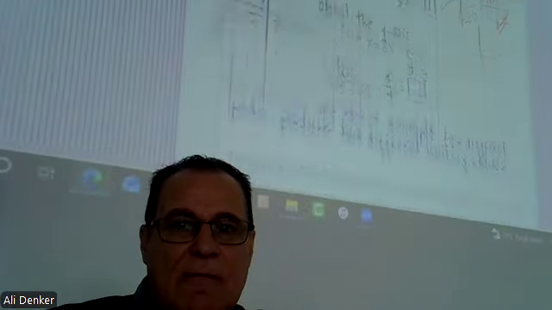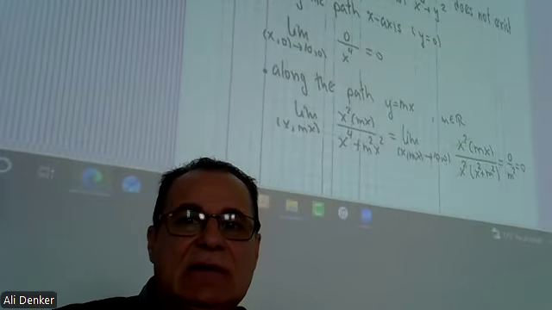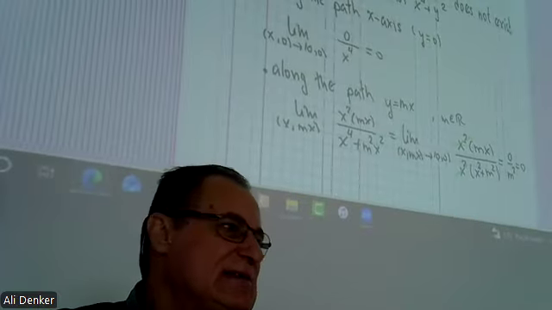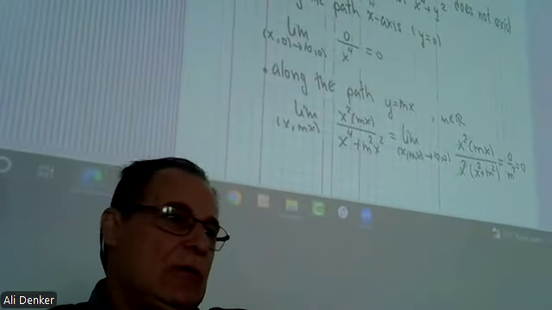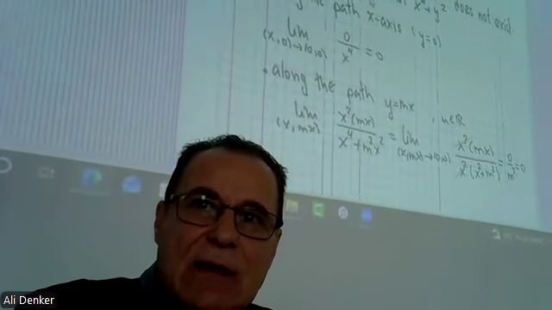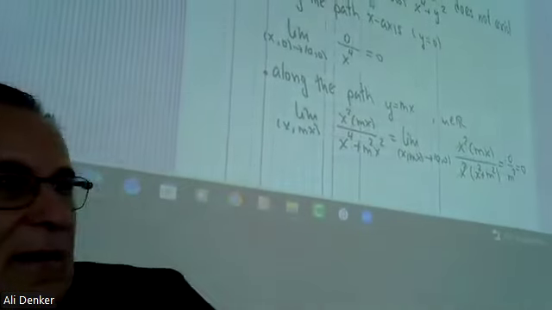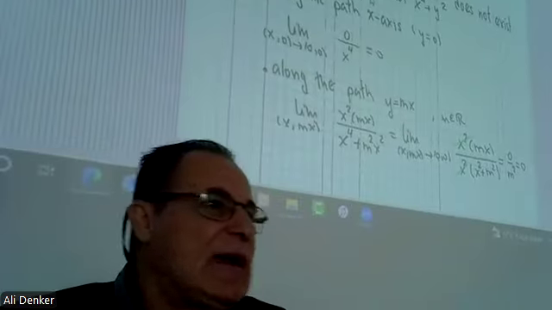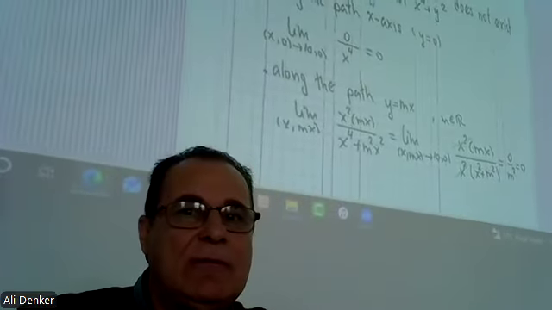Look at another example now. Here again, x squared, y squared, and so on. Now show that this limit does not exist. Okay, in this example again, (x, y) goes to (0, 0). But it doesn't mean that x and y always go to (0, 0). Sometimes x goes to 1, and y goes to some other value. Just by chance, in these two examples, x and y approach the same value, the origin. This is just chance. Don't think that it is always (0, 0).